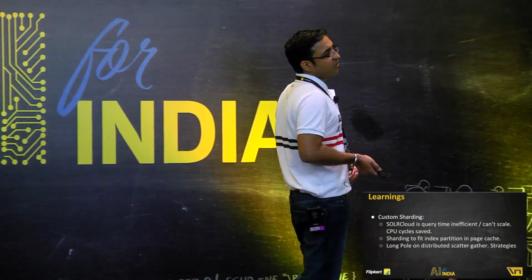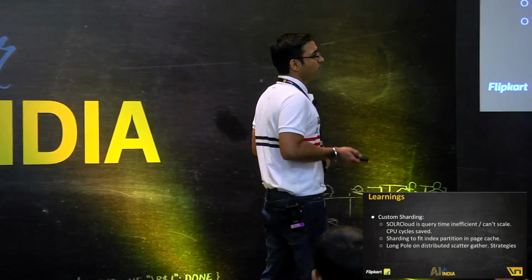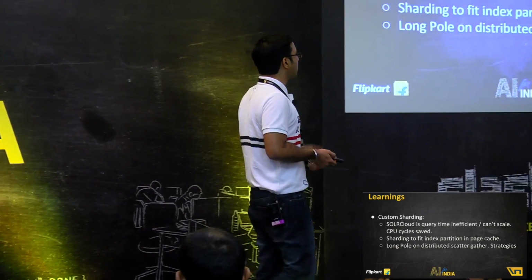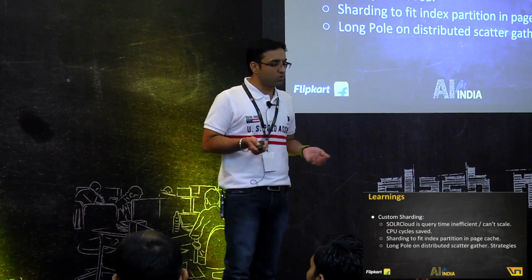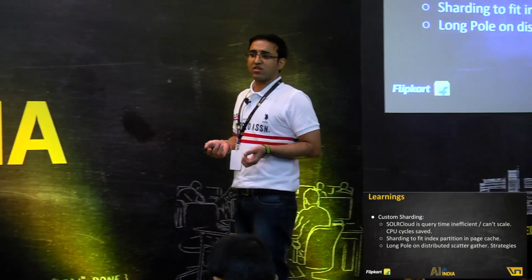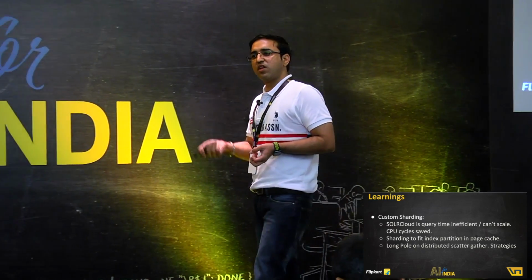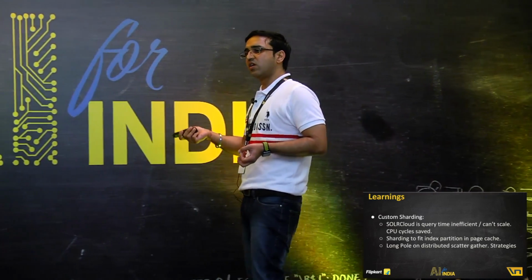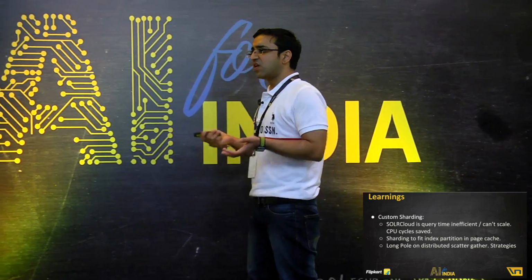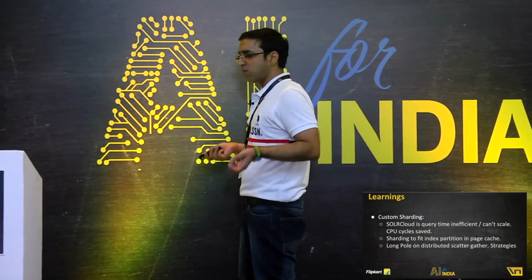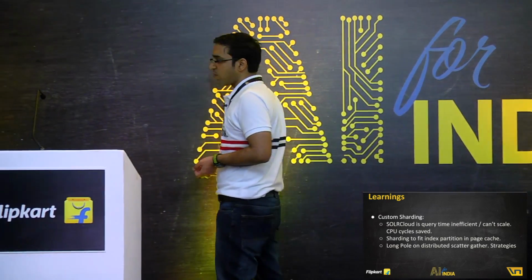Well, it's quite possible one of the shards that you go to is running slow. It could be doing a GC, it could be doing some replication. We really can't know what it is doing. What could happen is that one user request will be waiting on this one bad guy who has not responded yet, and then long pole the whole system. The rest 39 would have come back, the one guy is bad, holding your request. This is a typical long pole problem.